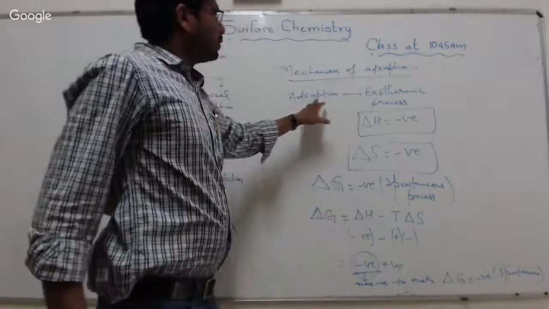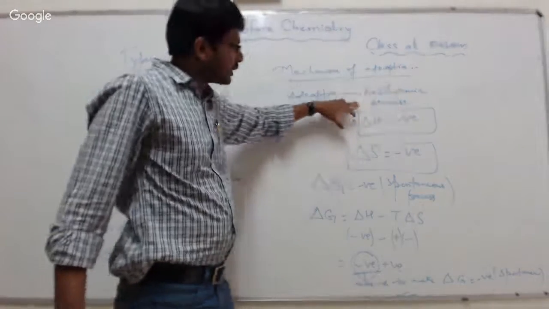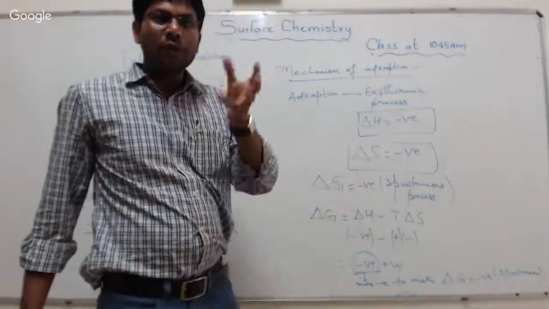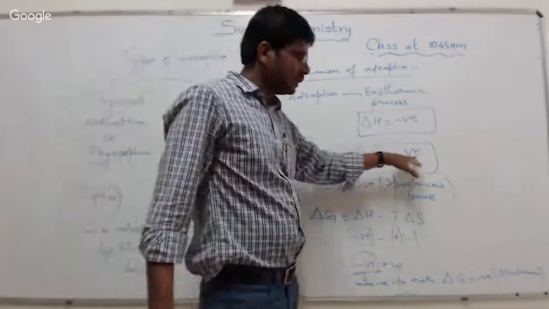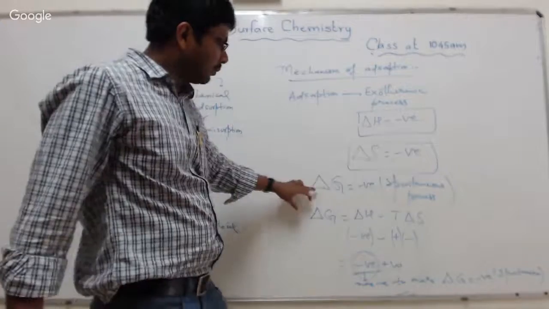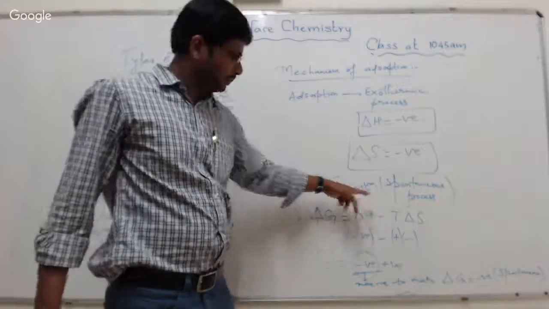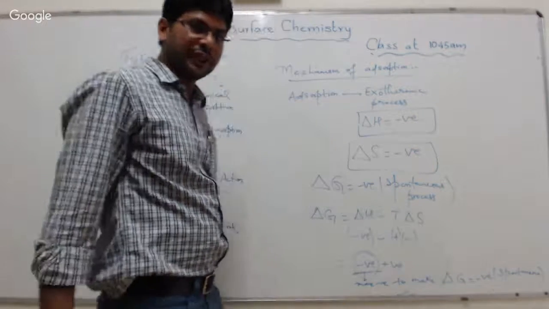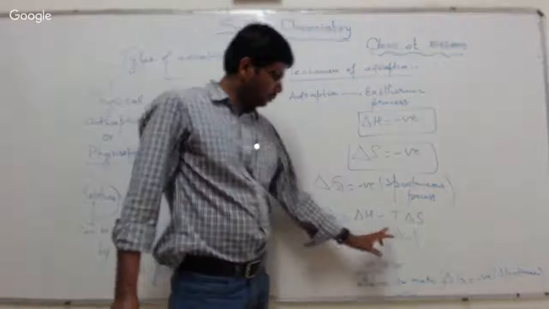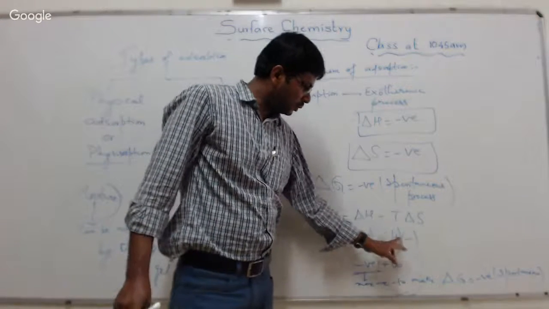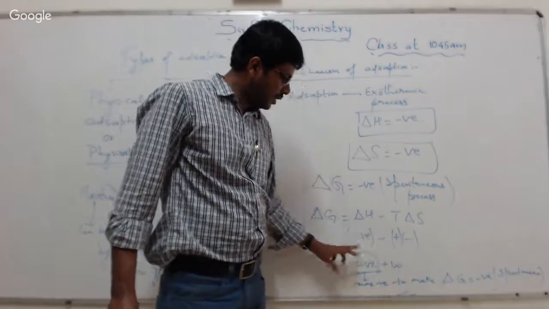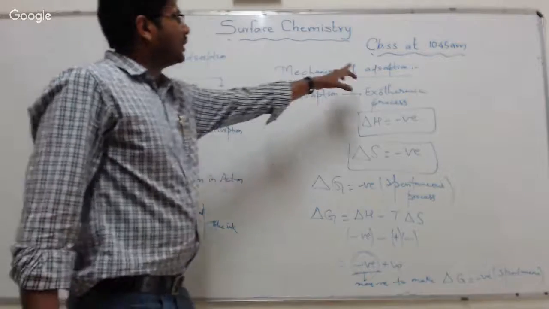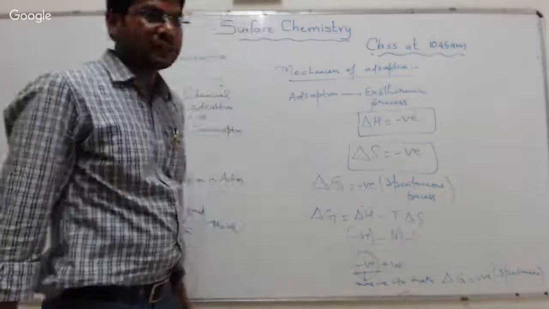So adsorption is an exothermic process. For an exothermic process, change in enthalpy is negative. During adsorption, the molecular randomness or disorder also decreases, so entropy change is also negative. For a spontaneous process, Gibbs energy must be negative. So delta G equals delta H minus T delta S, where T is absolute temperature in Kelvin scale. Negative value minus plus minus: minus minus is plus. So the negative value of delta H should be more to make Gibbs energy negative. So adsorption will only be spontaneous when Gibbs energy is negative.